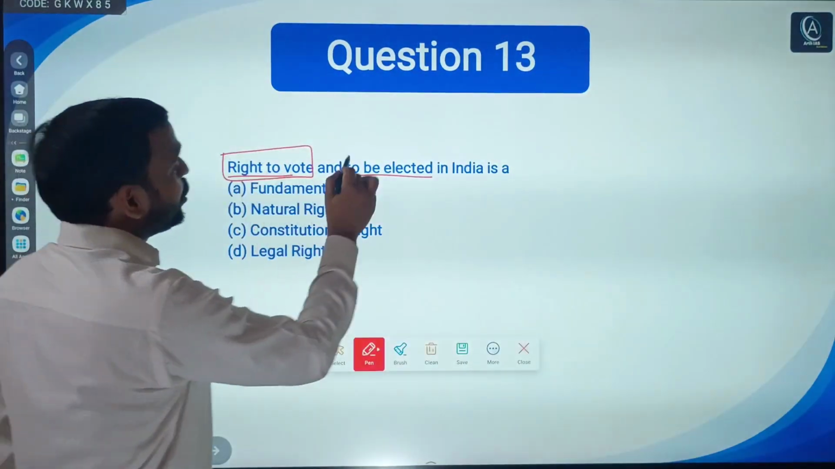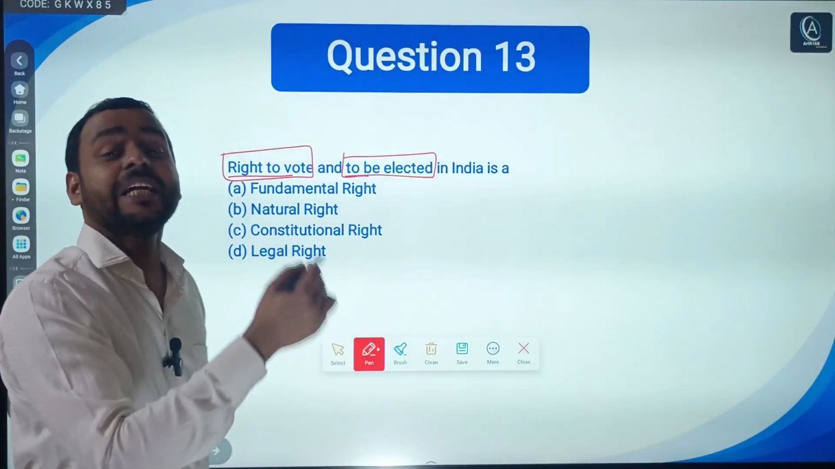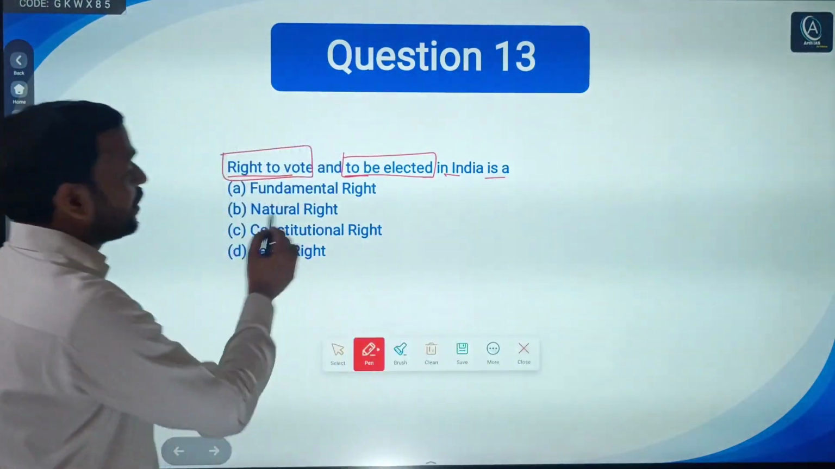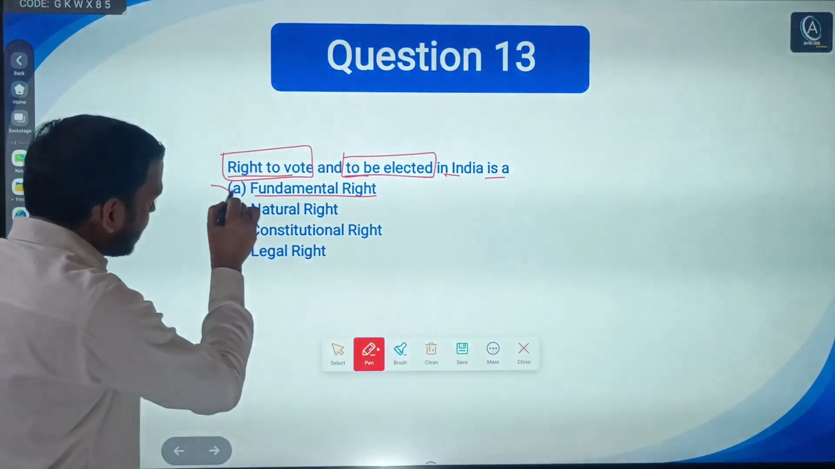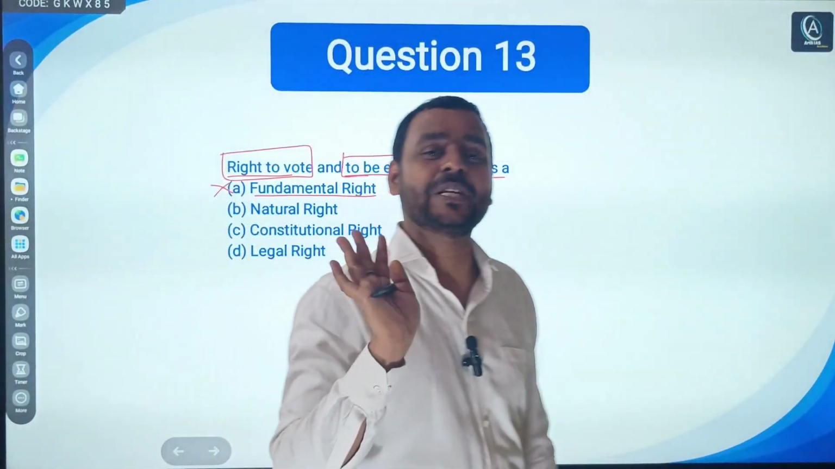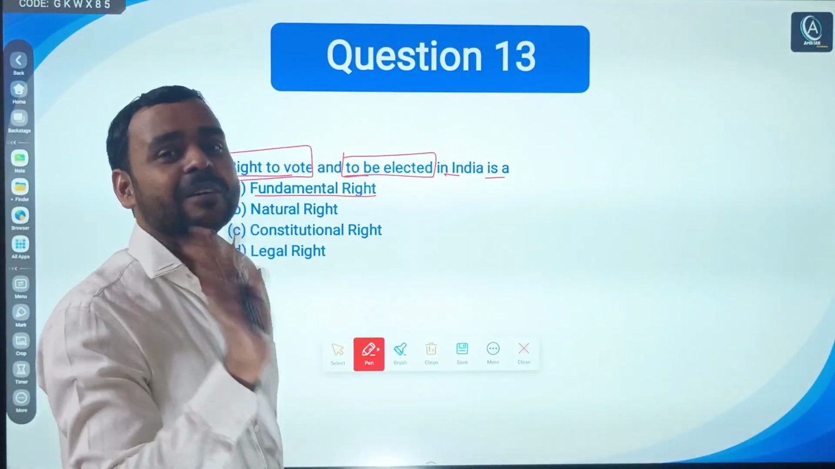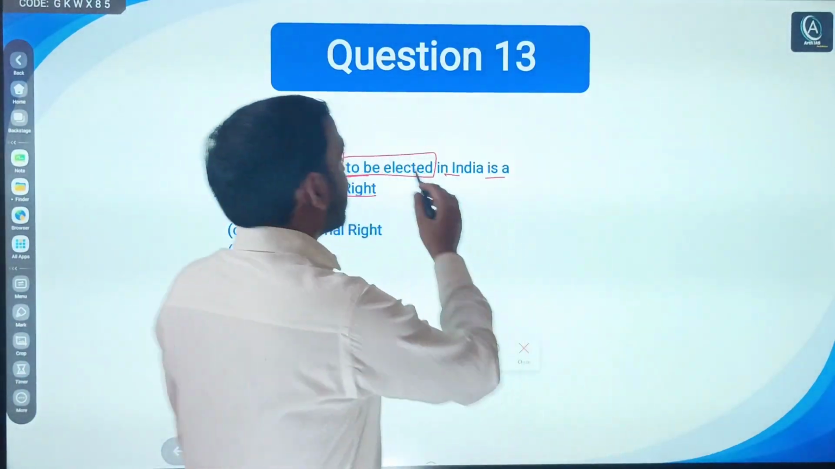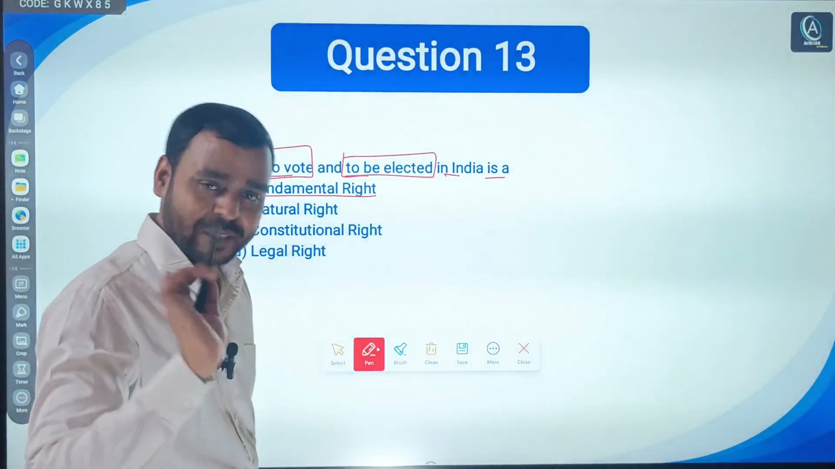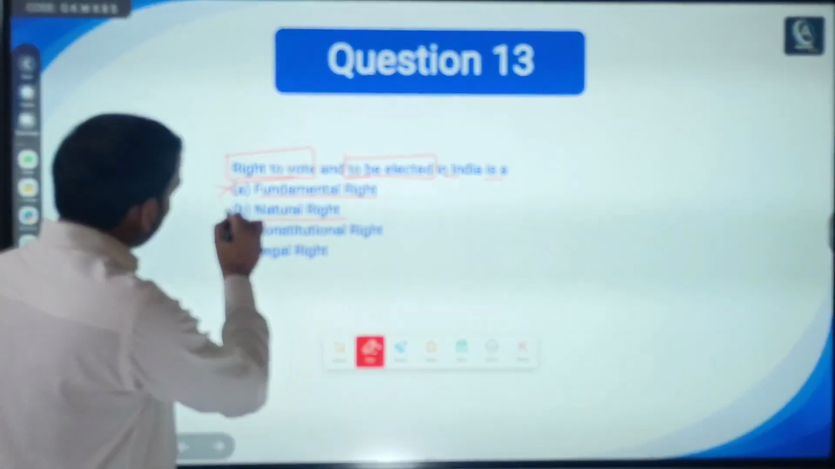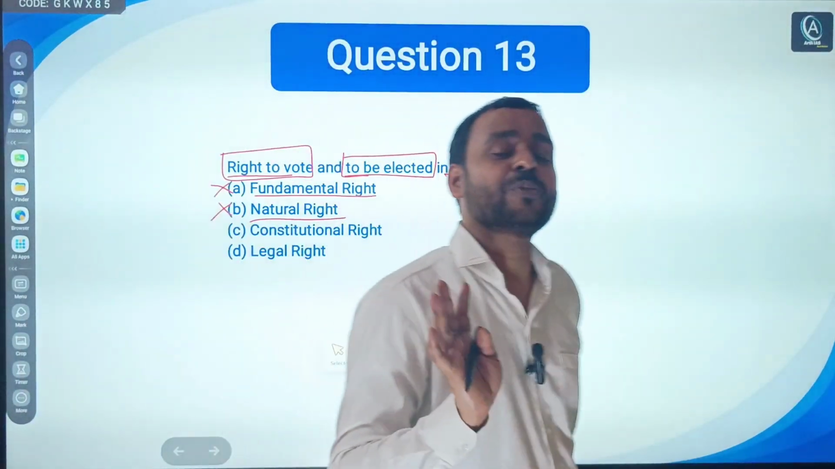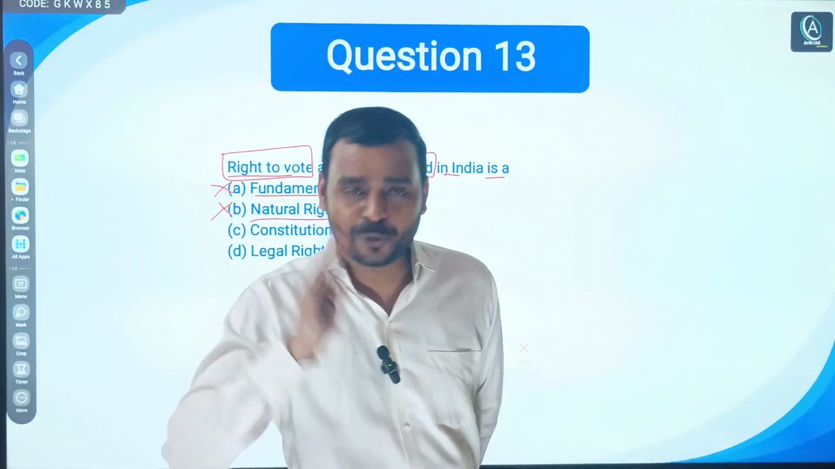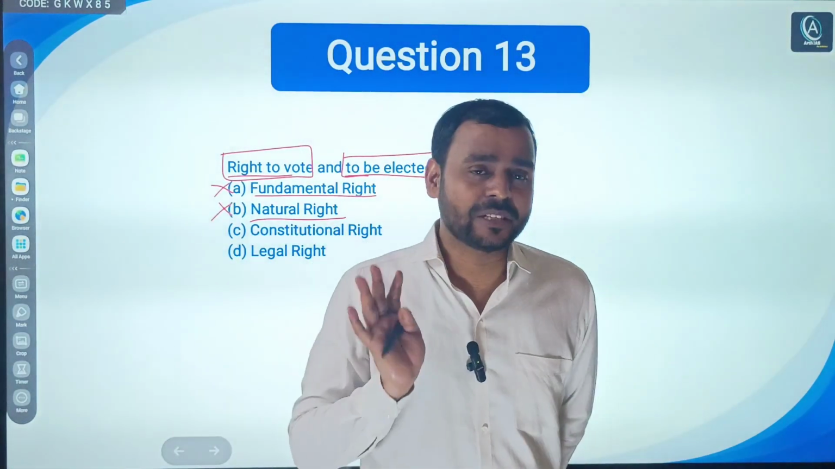Right to vote and to be elected. To be elected means what? Right to contest election in India is a fundamental right? No. If you are a serious aspirant, you know that nowhere in the fundamental rights is there a single word about vote or election. Simple. Second, natural right? No. Natural right means what? Given by nature. Your own logic: you enjoy certain rights because you are human.